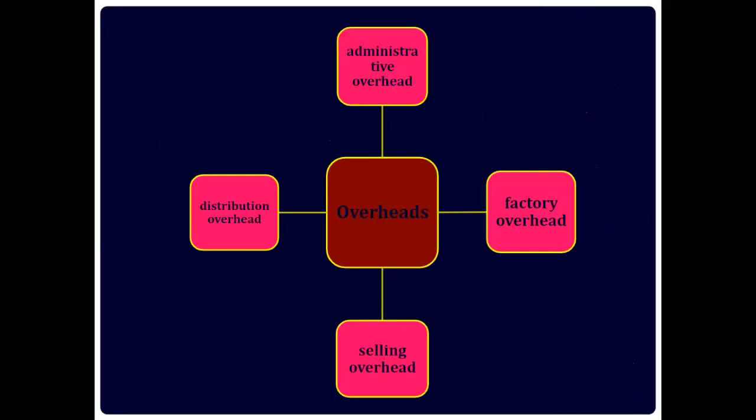Types of overheads. Factory overhead. It is otherwise called production overhead or works overhead. It refers to the expenses that are incurred in the production place or within factory premises. For example, indirect material, rent, rates, taxes of factory, canteen expenses, etc.